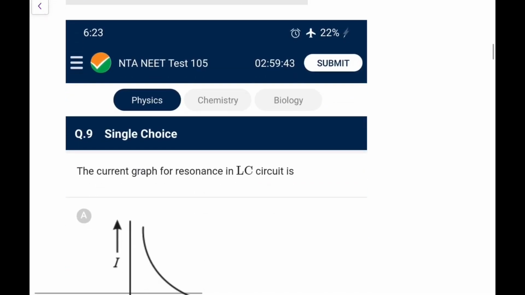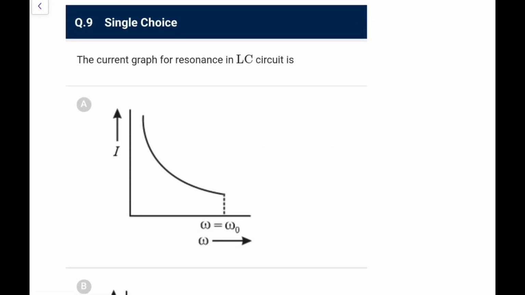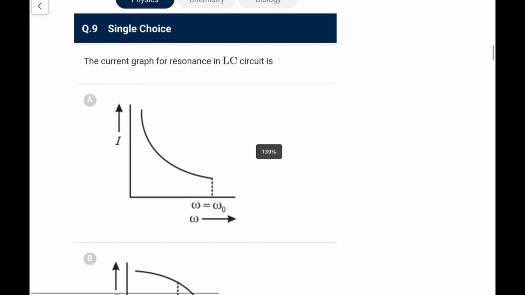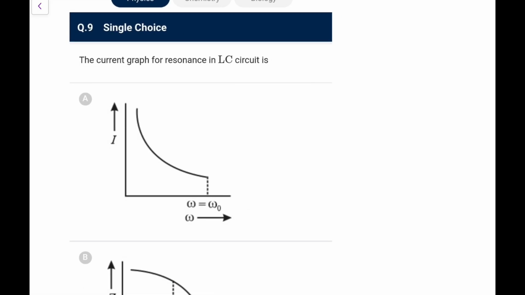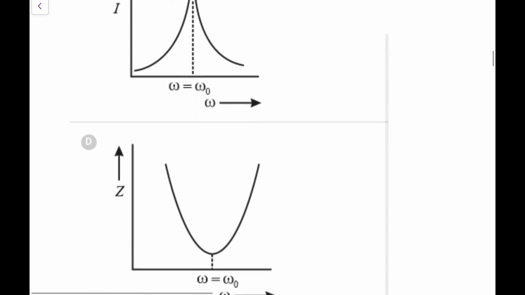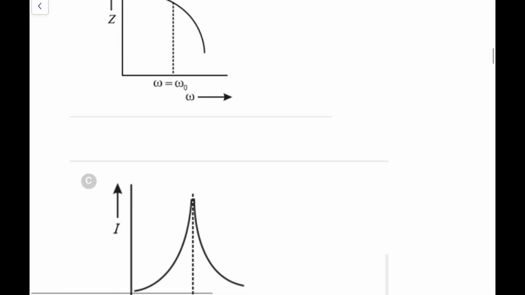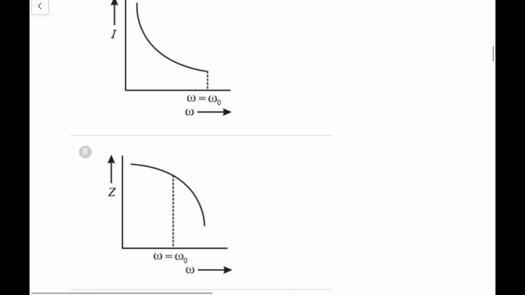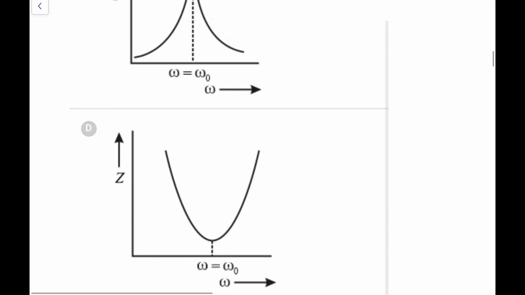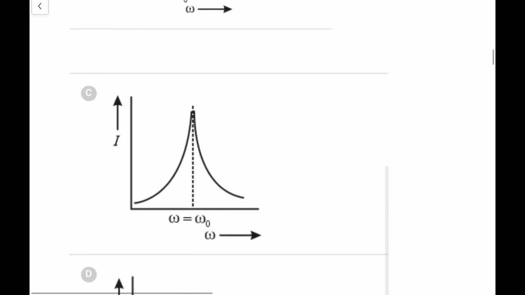Now next, the current graph for resonance in LC circuit is. So in LC circuit what we have, the current reaches a maximum at omega naught. So A cannot be the answer, B cannot be the answer. This is only C, that is Z is also correct. But they have specifically asked for current, so I won't go for the D, though the D one is also right. I'll go for C because they are asking only for current.